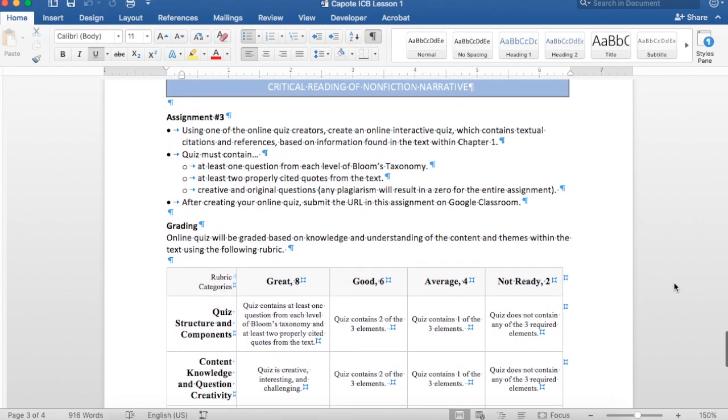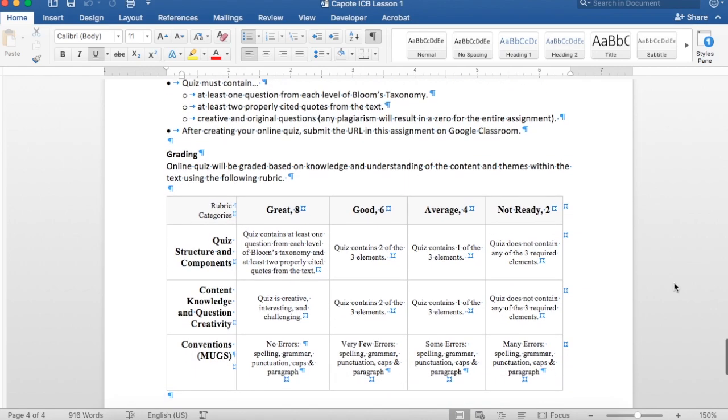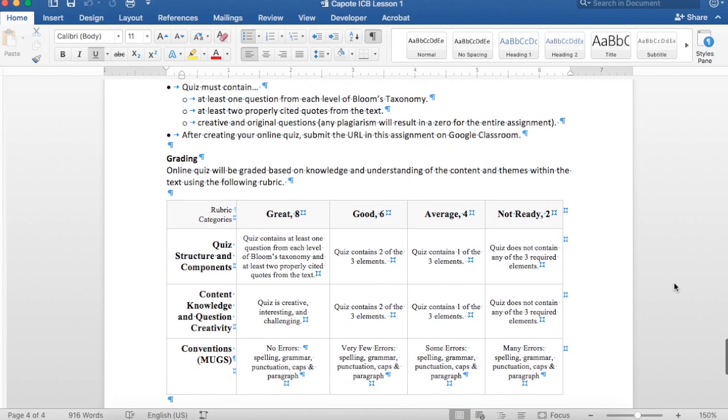Following that, students will be creating an online interactive quiz. They have been introduced to several different software platforms in previous courses. In this quiz, students will be expected to demonstrate not only knowledge of the content within the text, but also a higher order understanding of author craft and novel development.